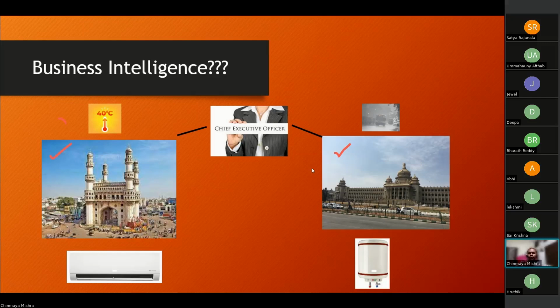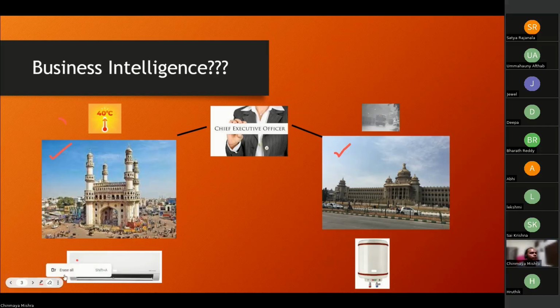Let's assume that now we are operating in two major cities only, Hyderabad and Bangalore. We are catering to these two cities only, because if we have some profit, then we'll gradually move to different parts of India. I could observe that especially during the months of March, April, May, June, these four months, the sales of air conditioners has gone up in Hyderabad, but not in Bangalore.